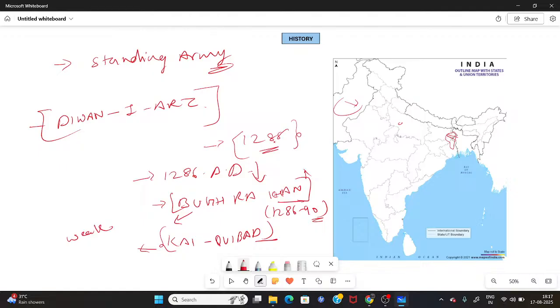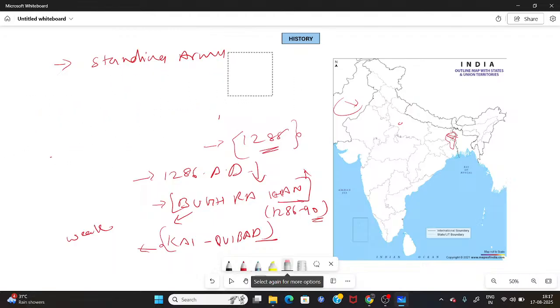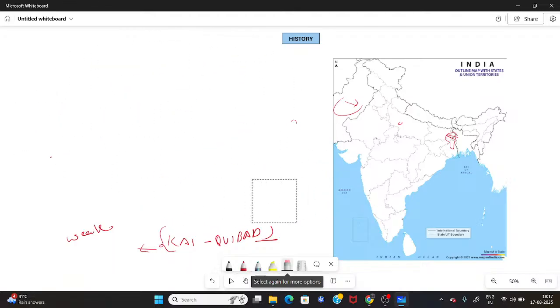He defeated Kaikuad and killed him in 1290. After that he established his own dynasty inside the Delhi Sultanate, now known as the Khalji dynasty.